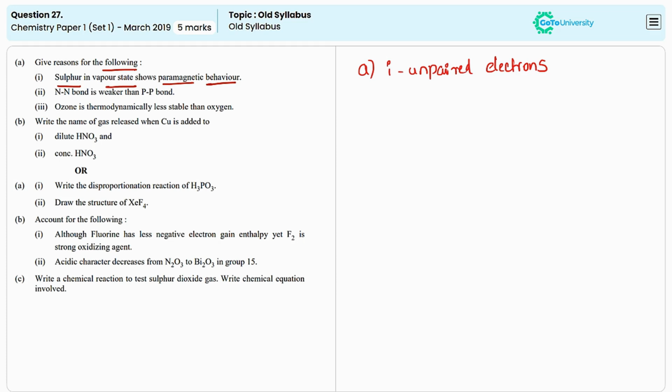The second one is nitrogen-nitrogen bond is weaker than phosphorus-phosphorus bond. Yes, the nitrogen-nitrogen bond is weaker due to the presence of inter-electronic repulsion.